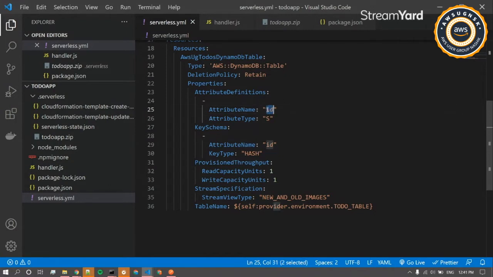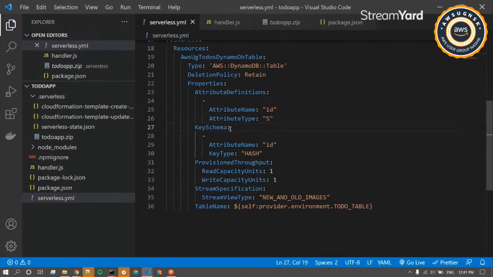I'll be inserting ID as a key and value pair. I'm adding directly the key, ID, like the attribute type. S is for string. There are three data types that we can have under here. One is string, another one is N, which is number, and then the last one is binary. So we have these three data types that we can use under that.